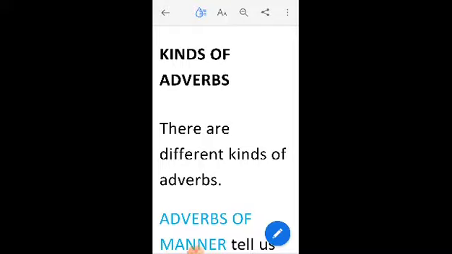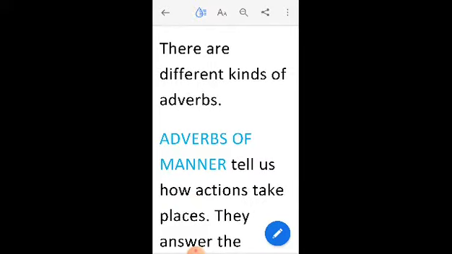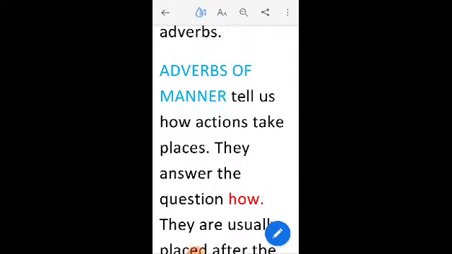Today for class 6 grammar, we'll be talking about kinds of adverbs. In your last lesson, you have already learned about adverbs. Now, when we talk about kinds of adverbs, there are different kinds of adverbs. Let us talk about the first one, adverbs of manner.